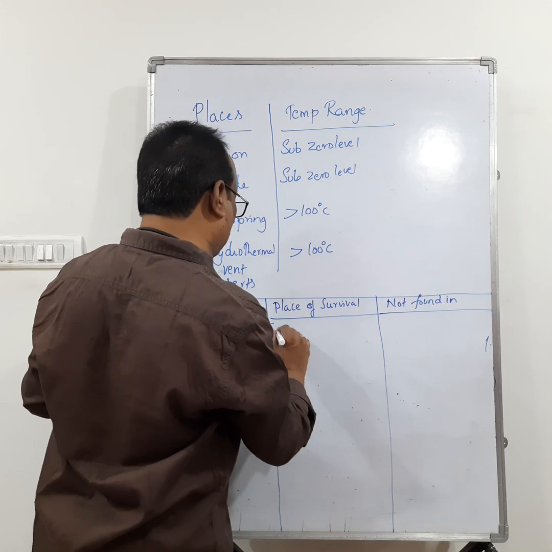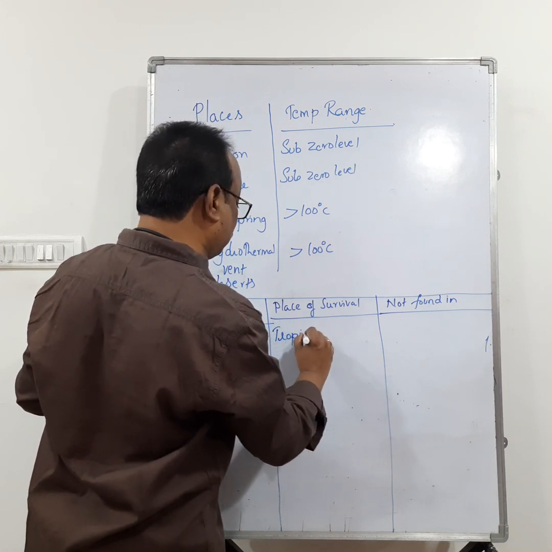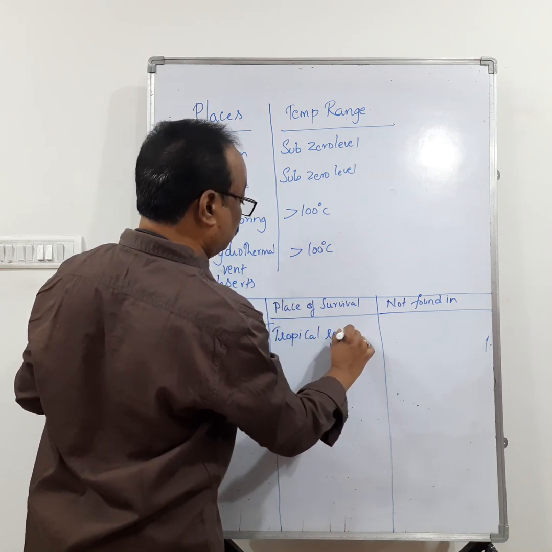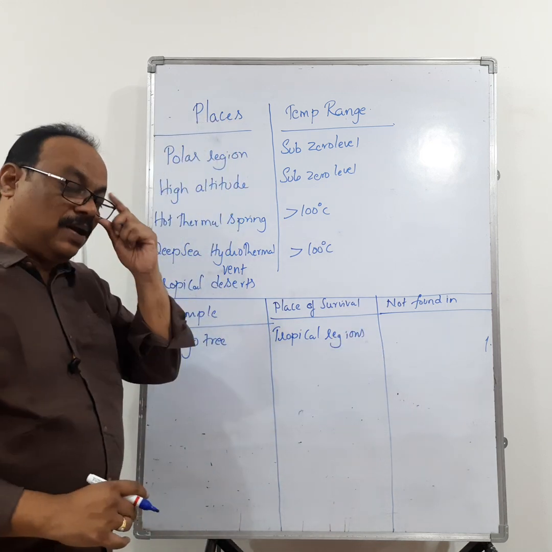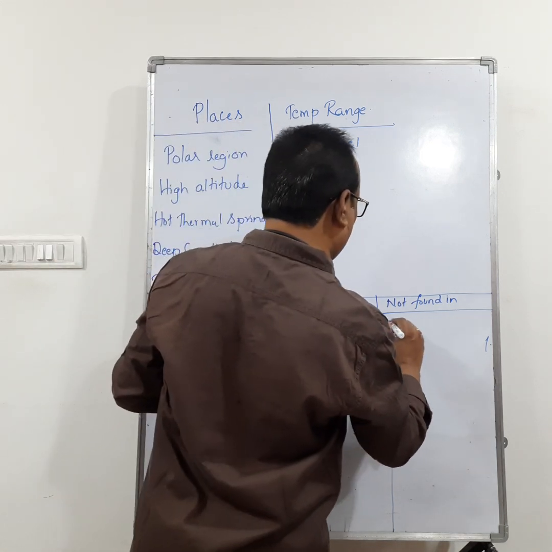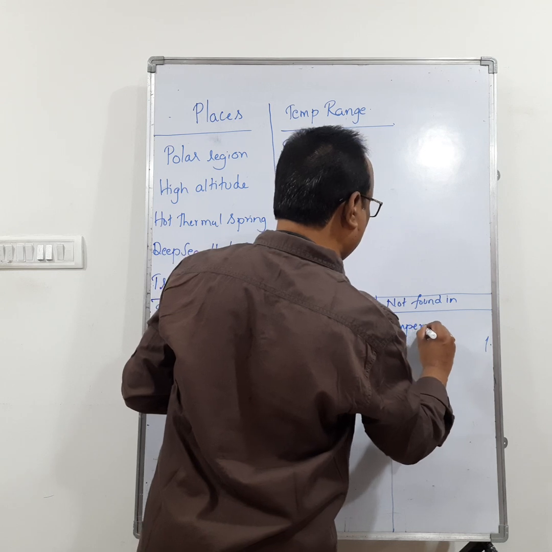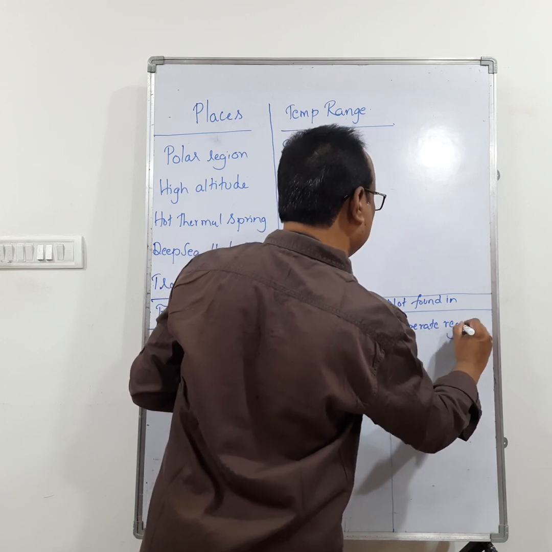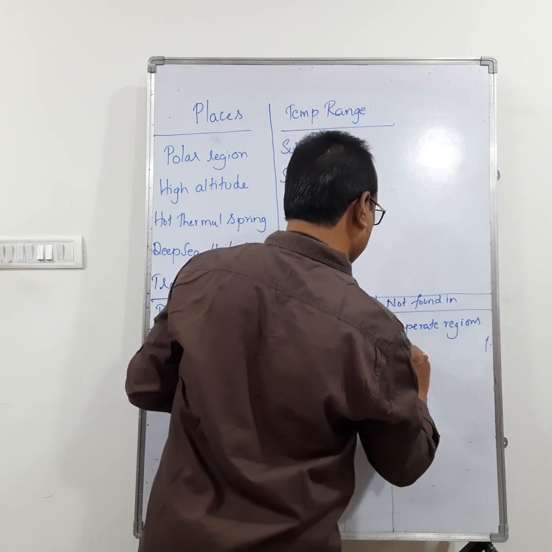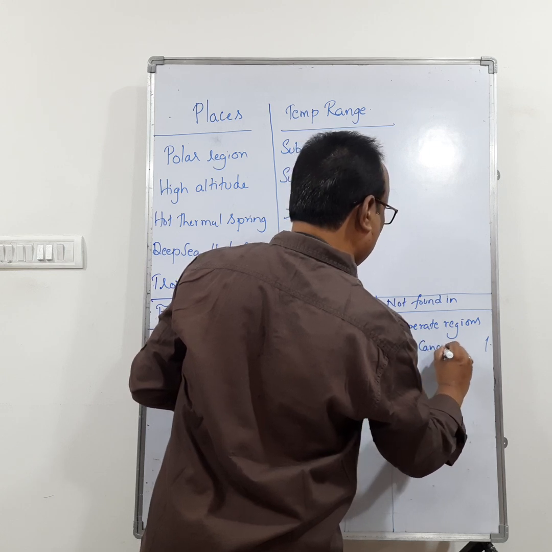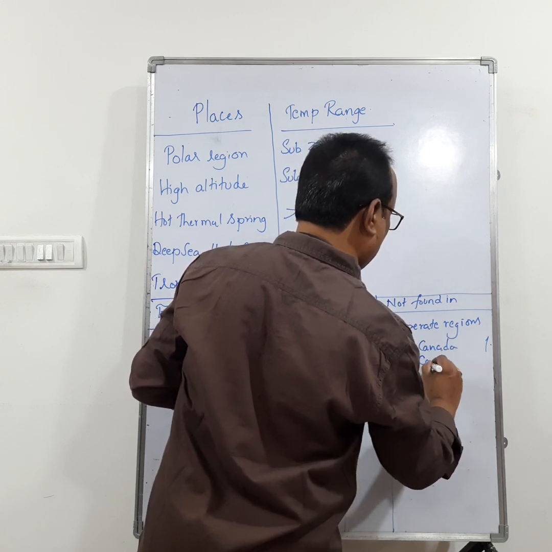Mango trees can grow in the tropical regions. But mango trees are not found in temperate regions like Canada and Germany.